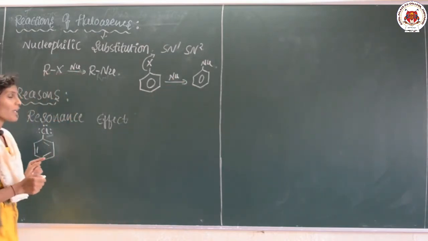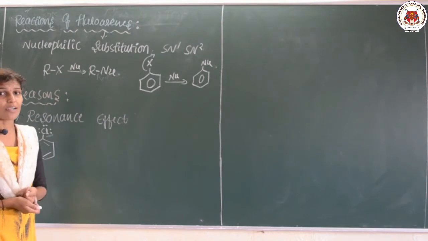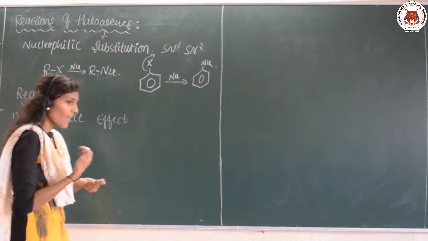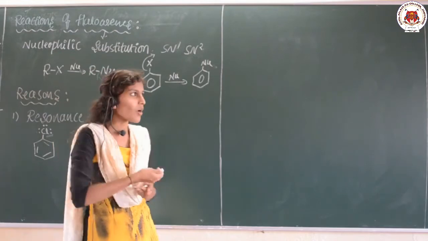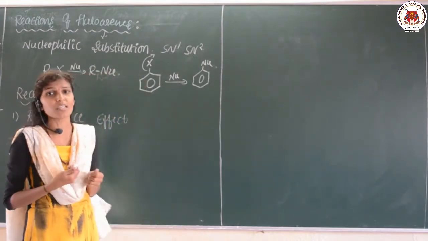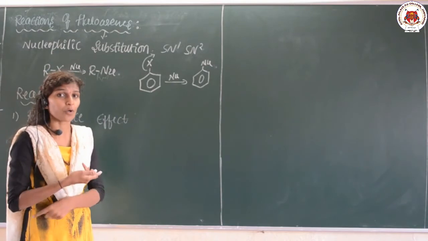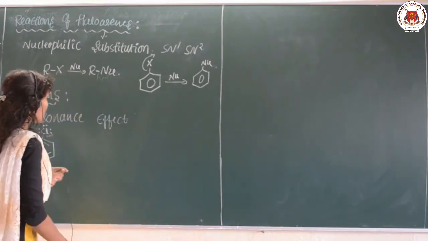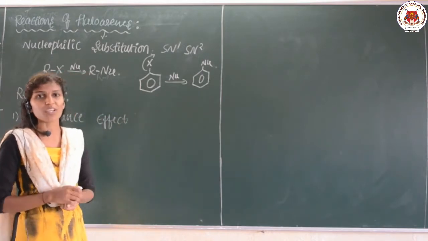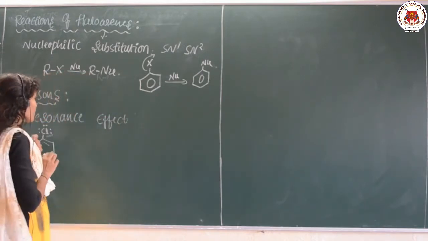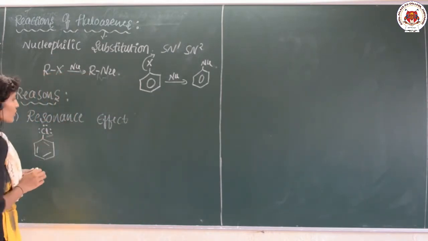But it does not happen in normal conditions. Under normal conditions, haloarenes will not give any substitution reaction. You have to apply certain conditions, then only can they give the product. So why do haloarenes not give nucleophilic substitution? The first reason is the resonance effect.